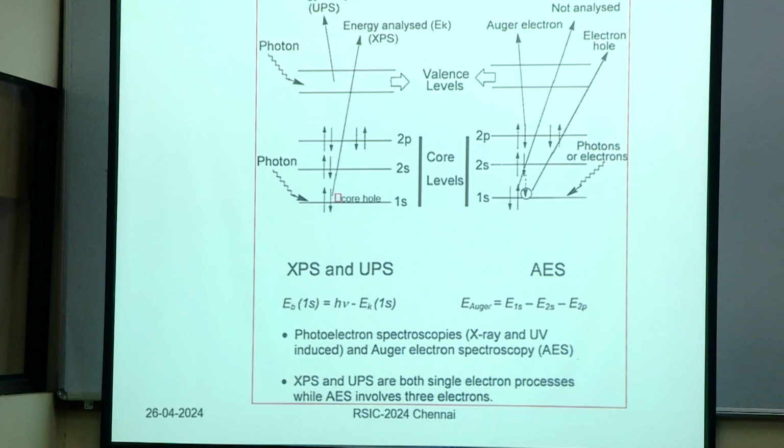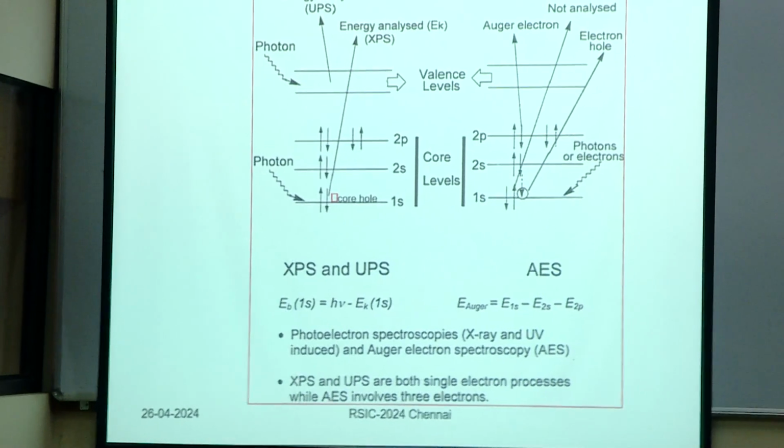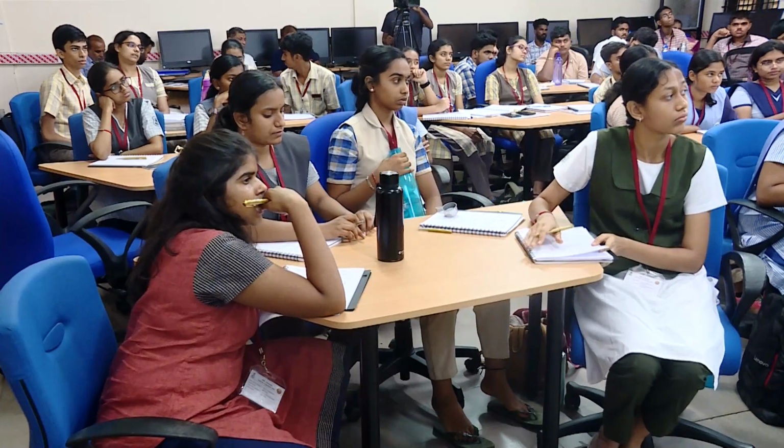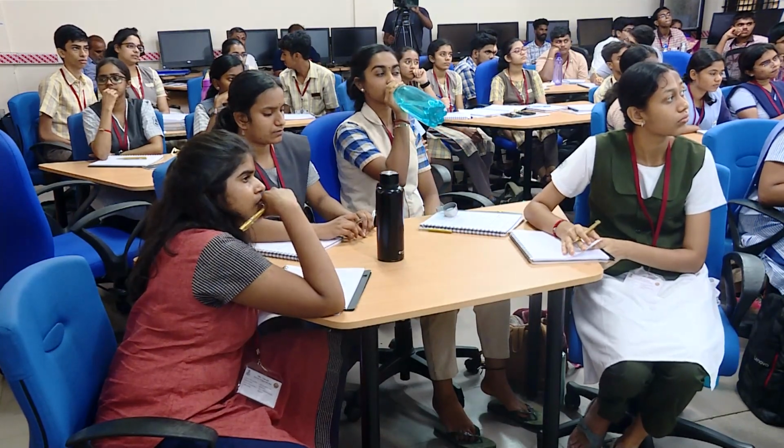The valence electrons, not the core electrons. They overlap and form a band, a metallic bond. In metals, they form a band which has continuous energy.